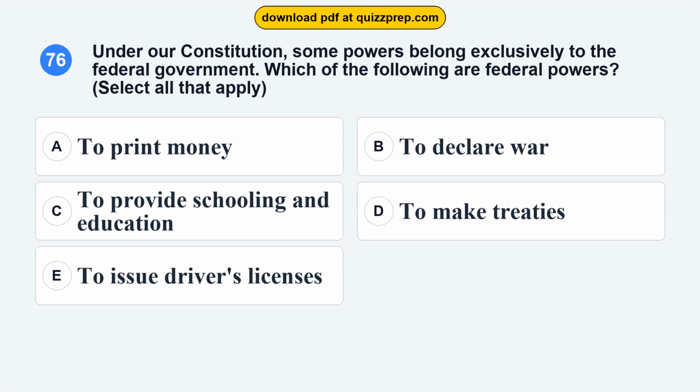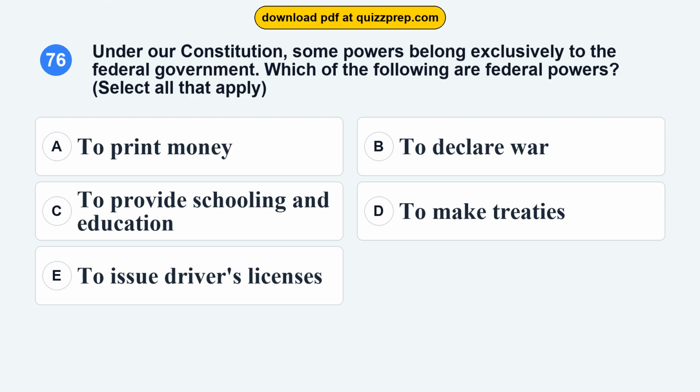Question 76. Under our Constitution, some powers belong exclusively to the federal government. Which of the following are federal powers? Option A. To print money. Option B. To declare war. Option C. To provide schooling and education.